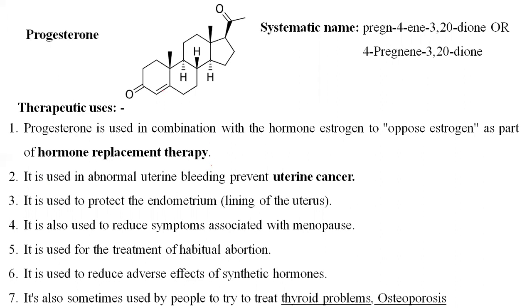It contains 21 carbon atoms in the steroidal moiety. This is the steroidal moiety, 17 carbon phenanthrene along with a cyclopentane ring. These are the 17 carbon atoms. These are 18, 19, 20, and 21. Total 21 carbon atoms are present in progesterone. Their IUPAC name is pregn-4-ene, for this double bond present in the structure.